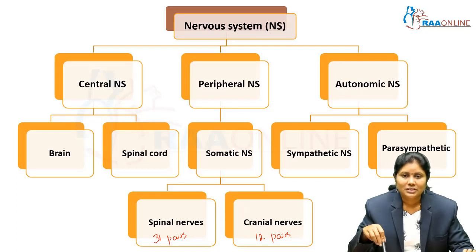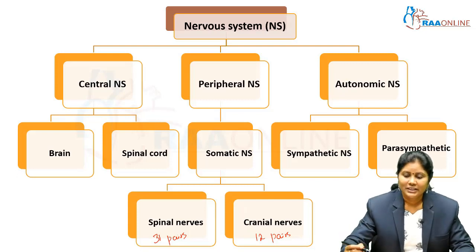These two systems are responsible for the proper functioning of the viscera in our body. This will be dealt with as a separate topic. Apart from this, there is one other part of the nervous system, also called the little brain or third nervous system that you have to remember, that is the enteric nervous system.